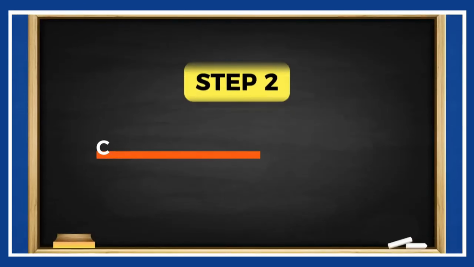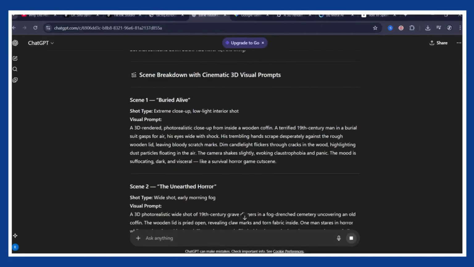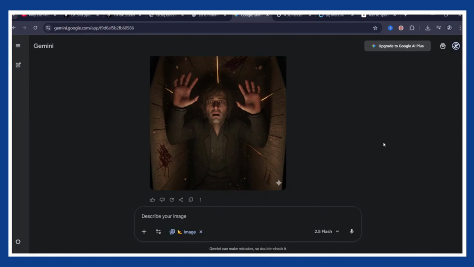Step 2, creating images with Nano Banana. All right, now it's time to turn your script into visuals. We're using Nano Banana. Copy your first scene prompt from ChatGPT, paste it into Nano Banana, and hit enter. In a few seconds, boom, your first scene is alive.